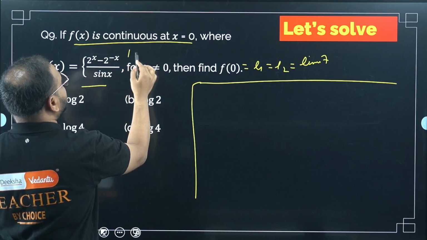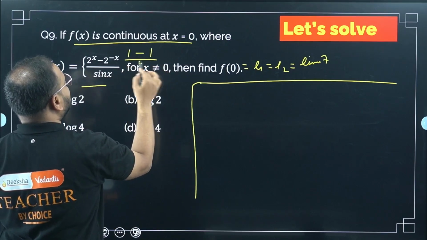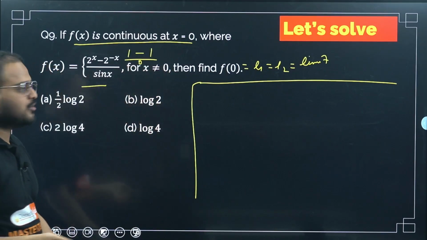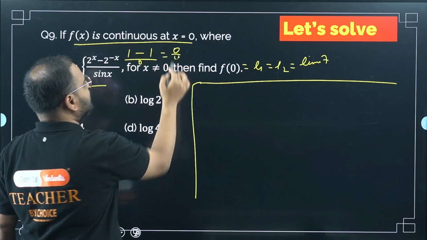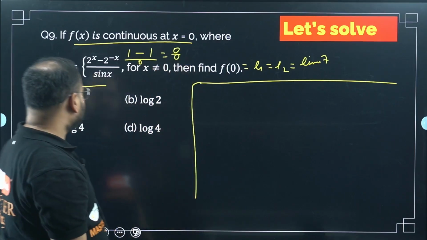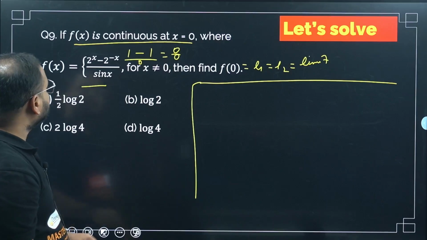Minus again, 2 power 0 will be 1. So this will be 0. Sin 0 is 0, right? Sin 0 is 0. So what is the answer? 0 by 0. Again indeterminate form is there. So how can we solve this, bacha? Let's see.